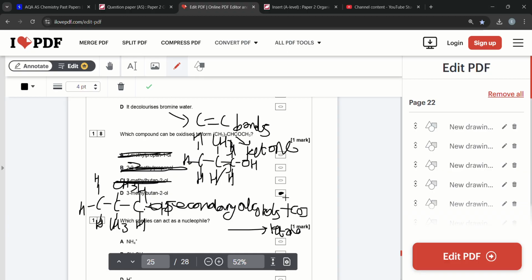The reason I went into this in detail is because they really like to ask these types of questions. Which compound can be oxidized to form this? You have to do the reverse of it in some cases. So yeah, it's a ketone, so a secondary alcohol. Therefore, the answer is D.